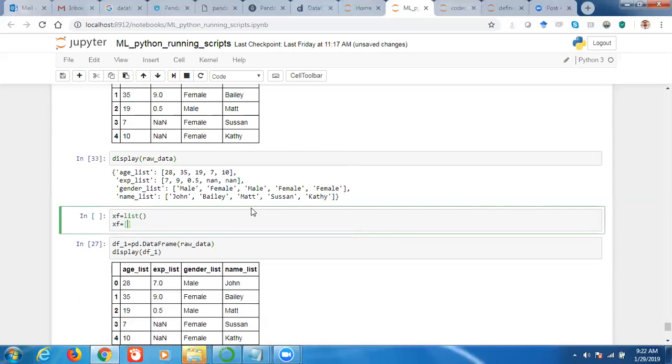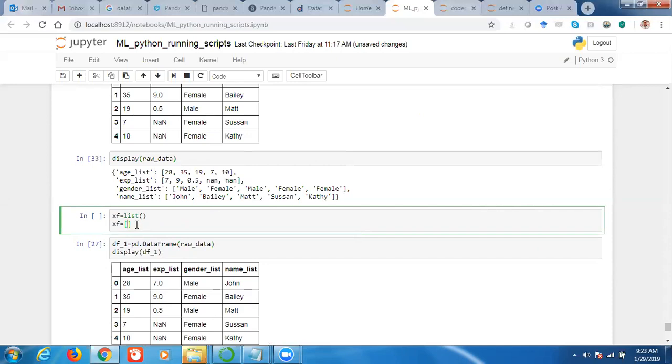I can obviously give the values 1, 2, 3, 4, 5 inside, or whatever strings. But if I do not give anything and give empty brackets, then what will this be? It will be an empty list, right? It will still create a list. Here both of them will still create a list, but it will be an empty list.